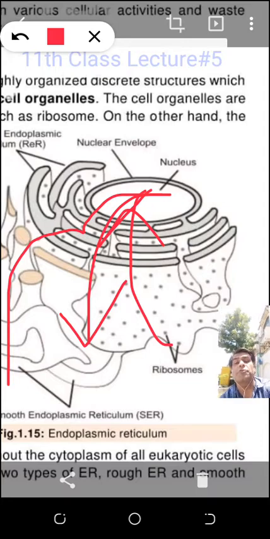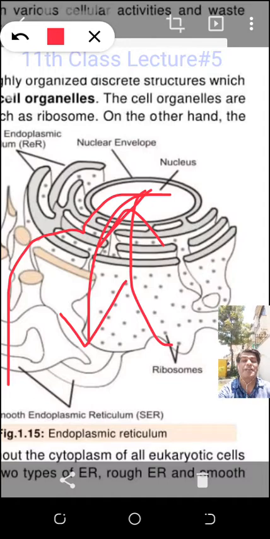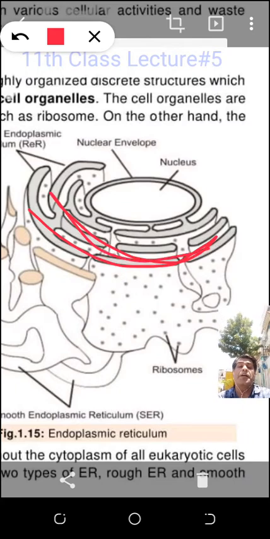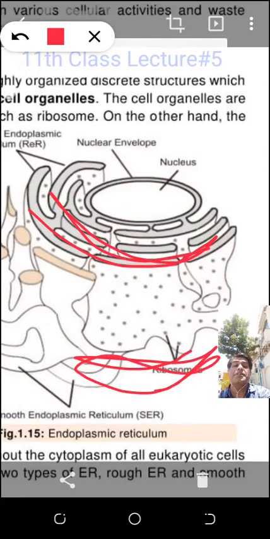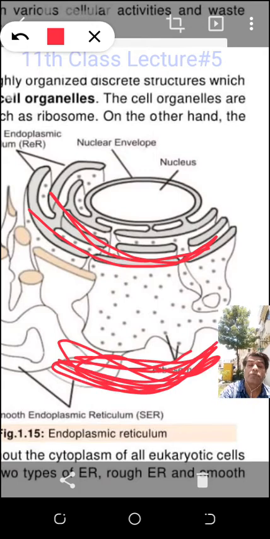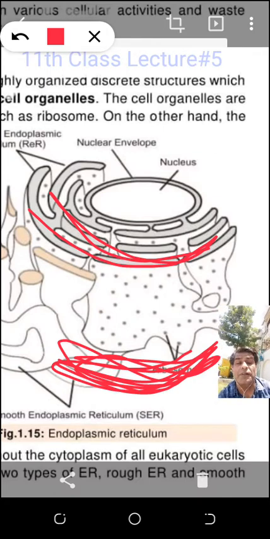So where is the other endoplasmic reticulum? The other endoplasmic reticulum, which is the smooth endoplasmic reticulum, without ribosomes, is present in the cytoplasm, at the center of the cytoplasm. I am showing the diagram once again. This endoplasmic reticulum is smooth, in this location in the cytoplasm, without attachment to the cell membrane, without ribosomes. This is the smooth endoplasmic reticulum, which is transporting the material from the cytoplasm to the cytoplasm. Another function of smooth endoplasmic reticulum.